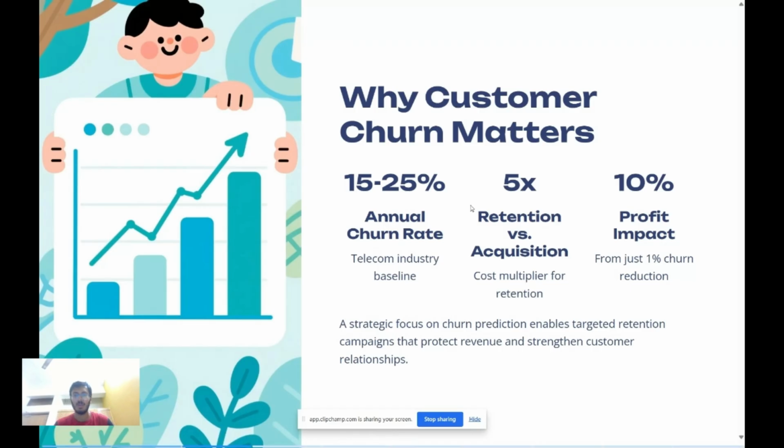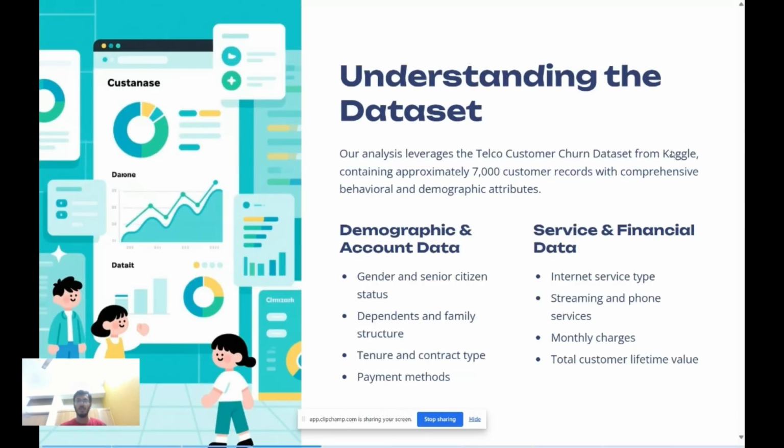Hi guys. Now that we have discussed why churn matters, this is part two of the video, which talks about the data set and the coding part of it. So this is the data set. The data set I've taken is from a telco communication services company, a telecom service company based out of Massachusetts, US. It's the data they have uploaded on Kaggle. It has approximately 7,000 customer records. I'll show this data to you, of course.